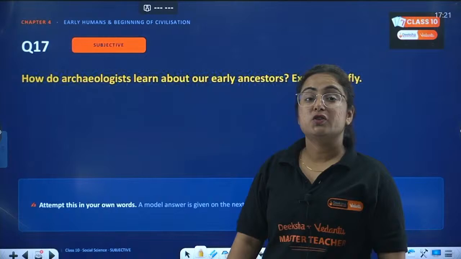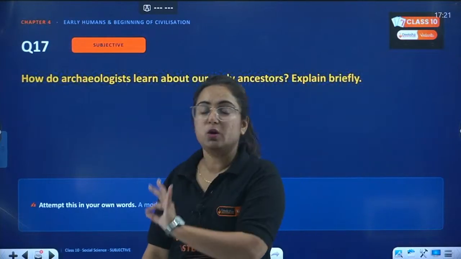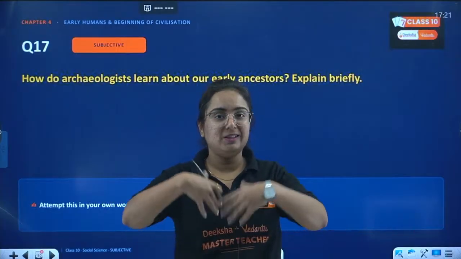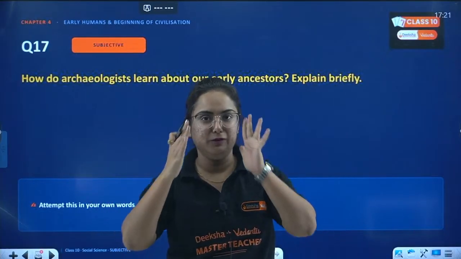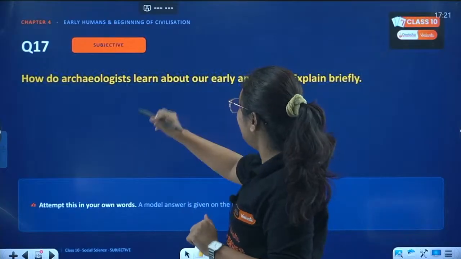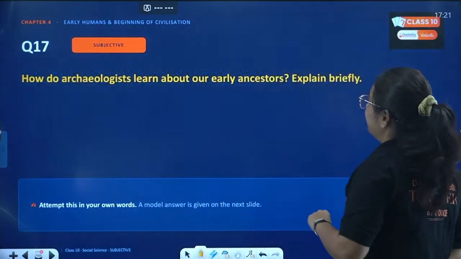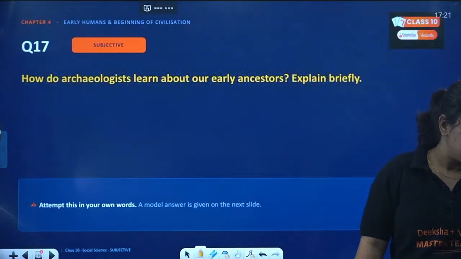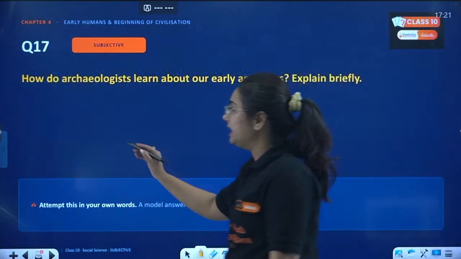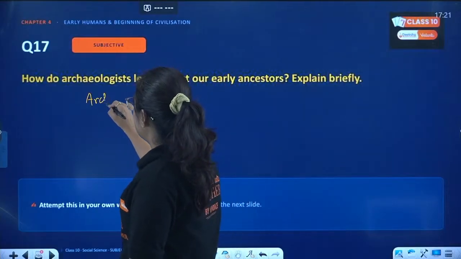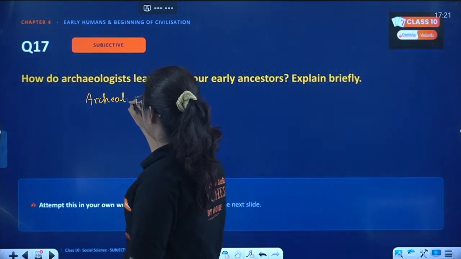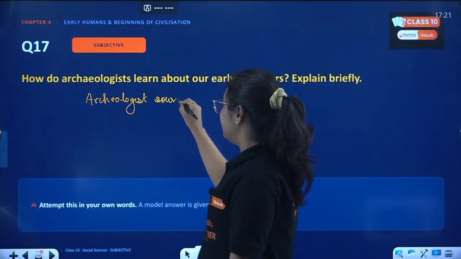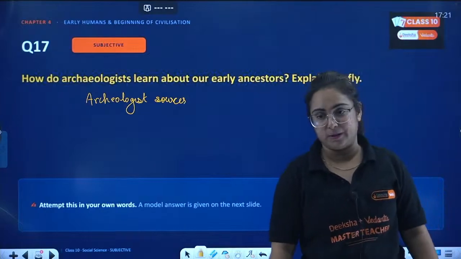Next one. So now here we ended MCQ based questions from history. I will be just giving you a quick review about the subjective type of questions and then we will move further. Fine. So how do archaeologists learn about the ancestors? Explain briefly. Very easy. When such a question comes beta, the sources of archaeologists to learn about the past are majorly the archaeological sources.